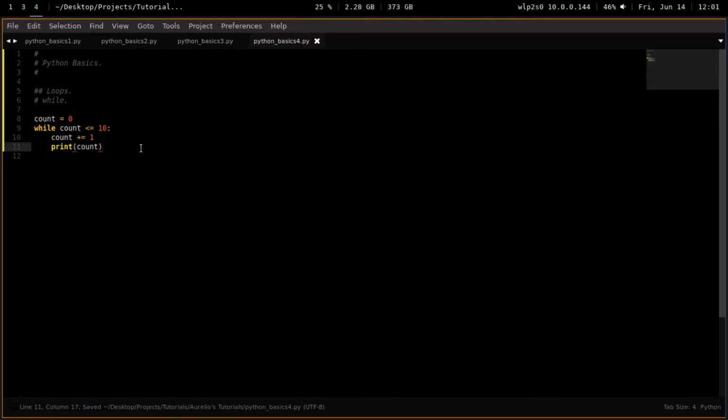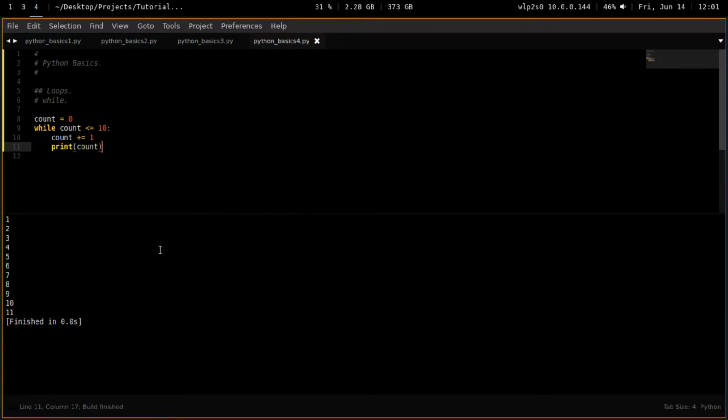Now we have a print statement, so we can look at it. Let's run it. So what happens is exactly what you'd expect. Count is 1, then it's 2, then 3, 4, 5, 6, 7, 8, 9, 10, then it's 11, and then it ends, right? Because I said plus equal.